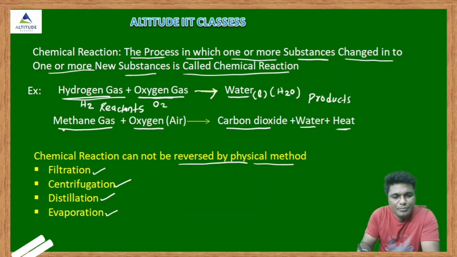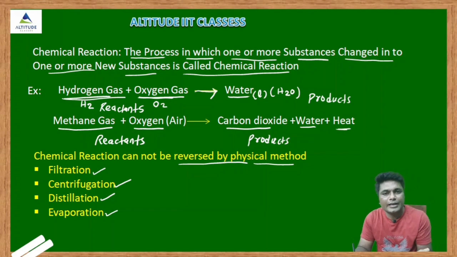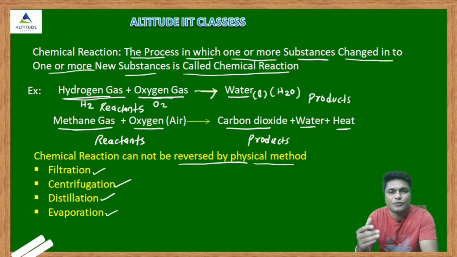So here see, methane gas and oxygen. Both are what? Reactants. They are reacting with each other. These are called reactants, and they produce carbon dioxide, water and some amount of heat. These are called products. Always we will write products on the right side of the arrow and reactants on the left side of the arrow. So what are the reactants? The compounds which are taking part in the chemical reaction. What are the products? The newly formed substances in the chemical reaction are known as the products.